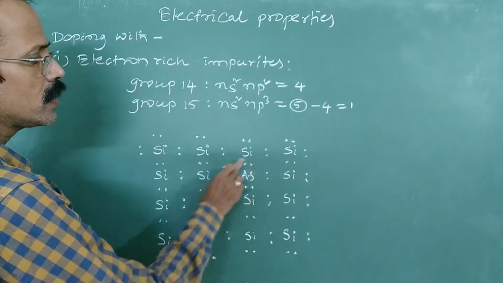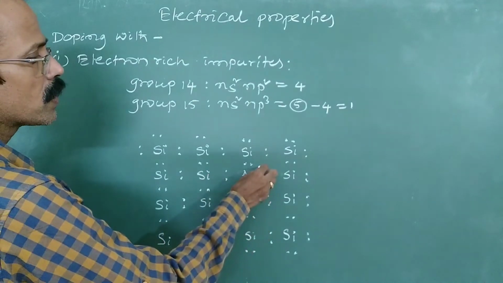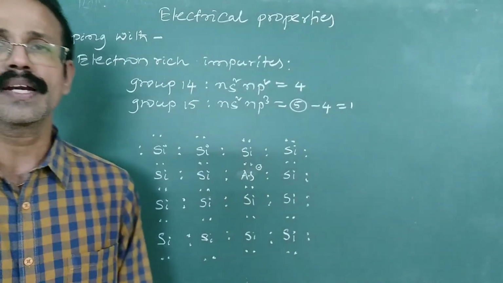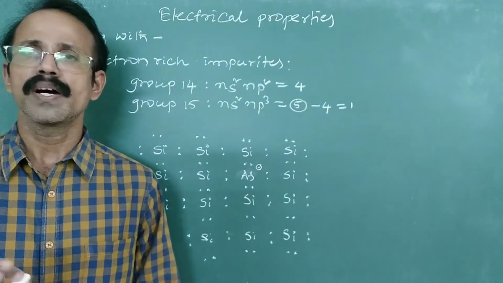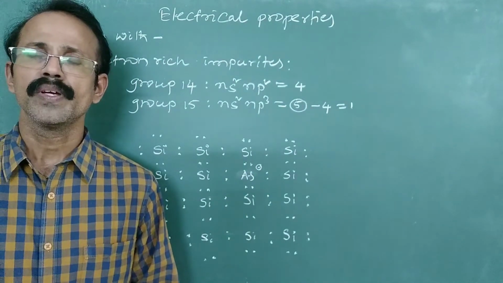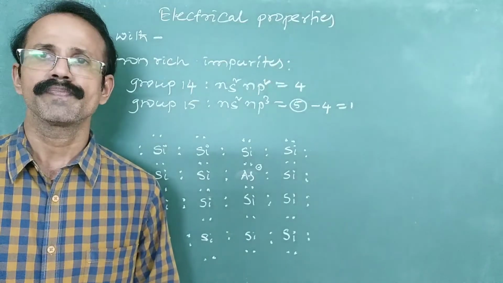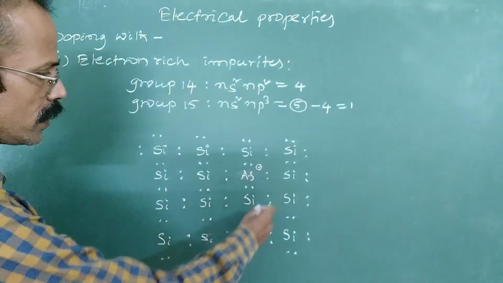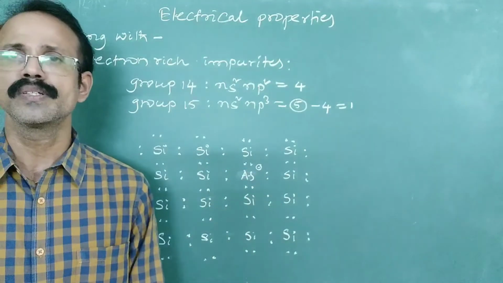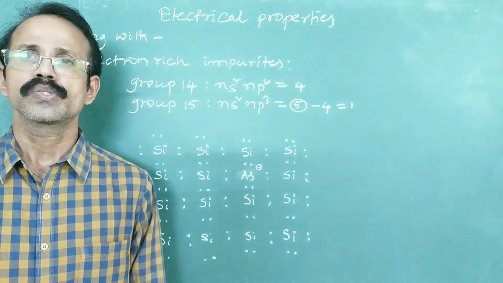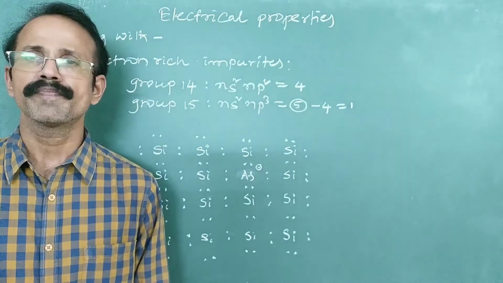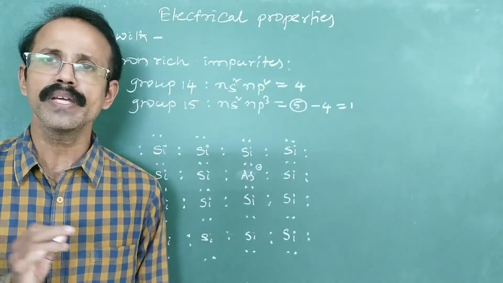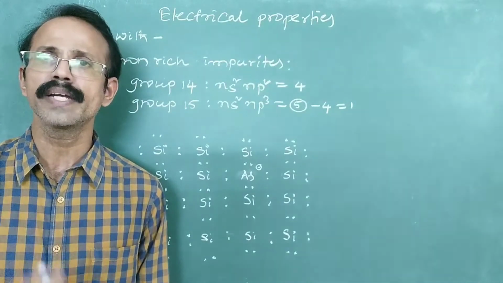So it is sharing 4 pairs of electrons, but one electron of arsenic is left. So this is the electron of arsenic which is left free. Now this electron is delocalized. This is not involved in bond formation and it can move freely in the lattice spaces. So the conductivity is increased. So here the increase in conductivity is due to the free electron or negative charge.